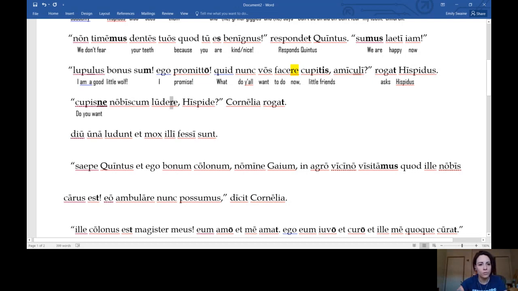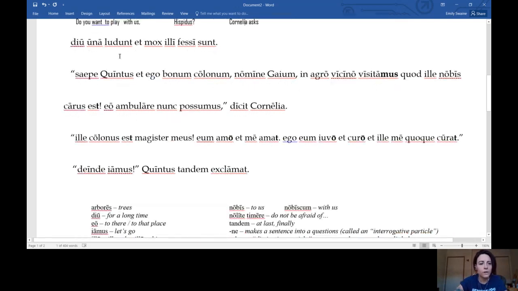Now, what do you want to do? Remember, we need to look for our RE form for our to form. So ludere, we already translated this once. Do you want to play? And then nobiscum is a big fat word that means with us. Do you want to play with us? And then they say his name again, Hispide, but really we make that Hispidus in English, Cornelia asks.